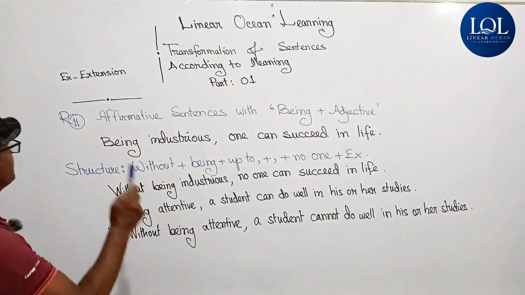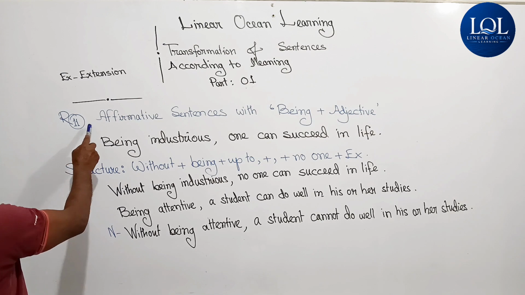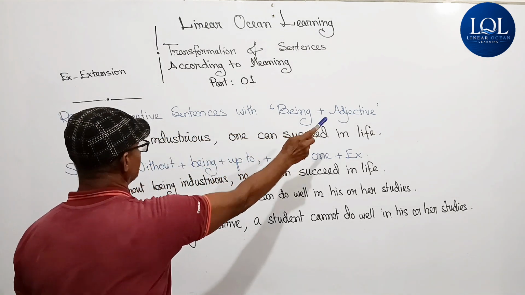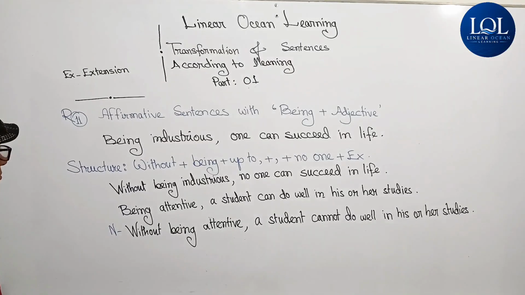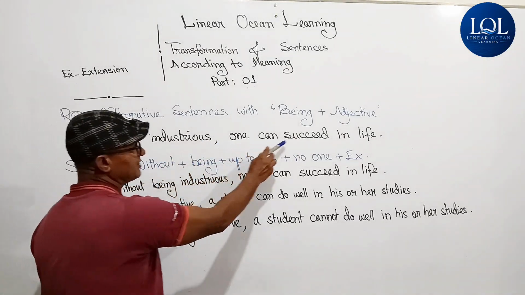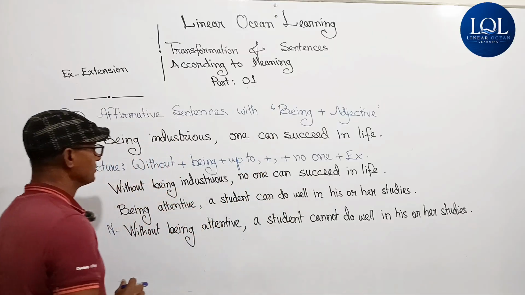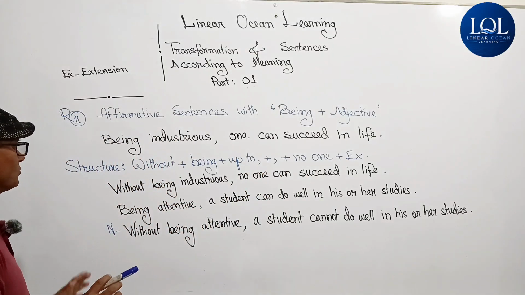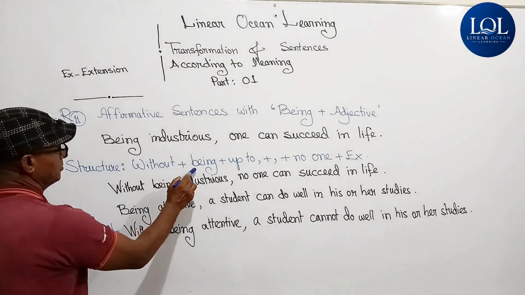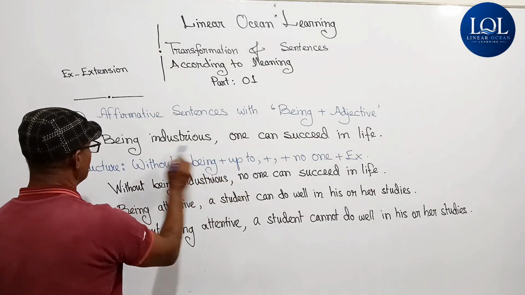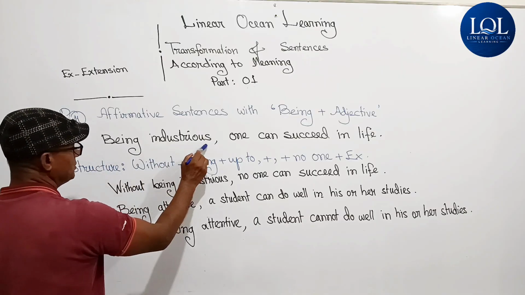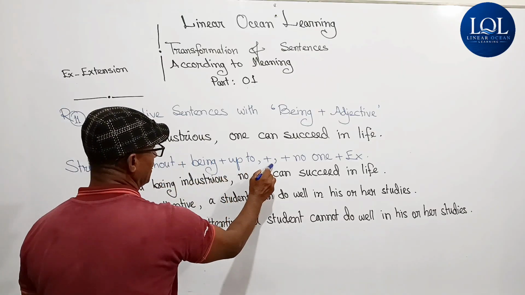Now with a slight deviation, rule number 11. Affirmative sentences with being plus adjective. Example: being industrious, one can succeed in life. Structure to be followed is without being up to comma, plus comma.